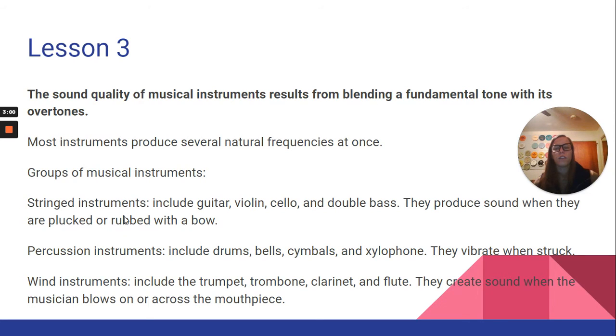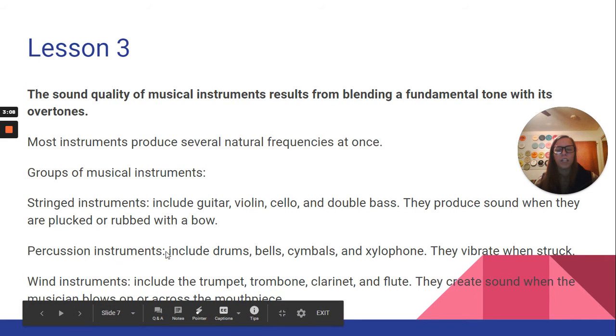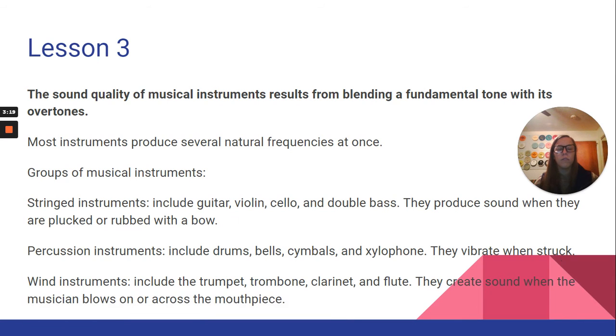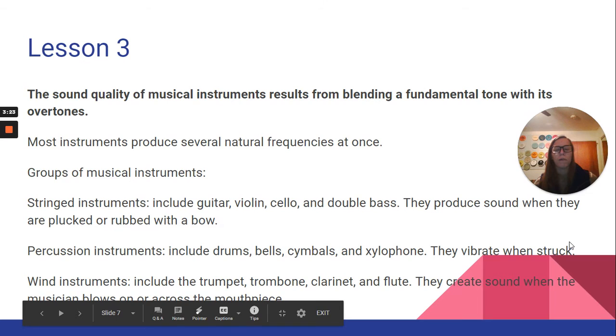And then we had 3 groups of musical instruments we talked about. The stringed instruments include the guitar, violin, cello, and double bass. They produce sound when they are plucked or rubbed with a bow. Percussion instruments include drums, bells, cymbals, and the xylophone. They vibrate when struck. And wind instruments include the trumpet, trombone, clarinet, and flute. They create sound when the musician blows on or across the mouthpiece.